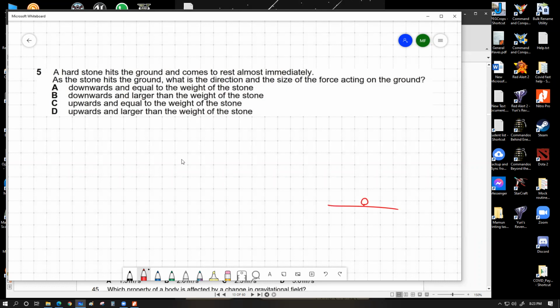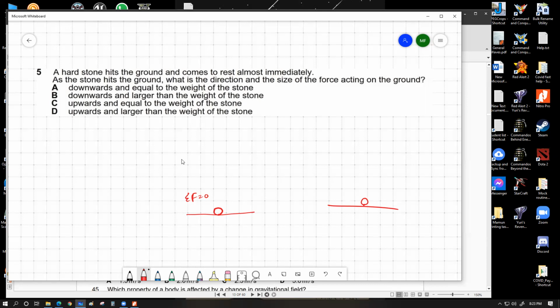Now, try to understand. If we consider the basic scenario, when a stone is only resting on the ground, the way Newton's third law works is that the object pushes W force on the ground downwards, and the ground pushes W force, a reaction force of equal amount, on the stone. So together, the resultant force is 0, just for a stone to be on the surface. So if the ground has to make an object remain stationary on its surface, then the exact amount of force that has to be applied upwards is equal to the weight.